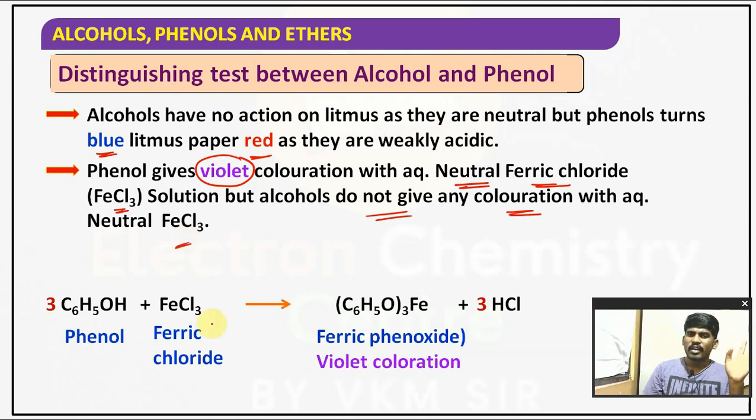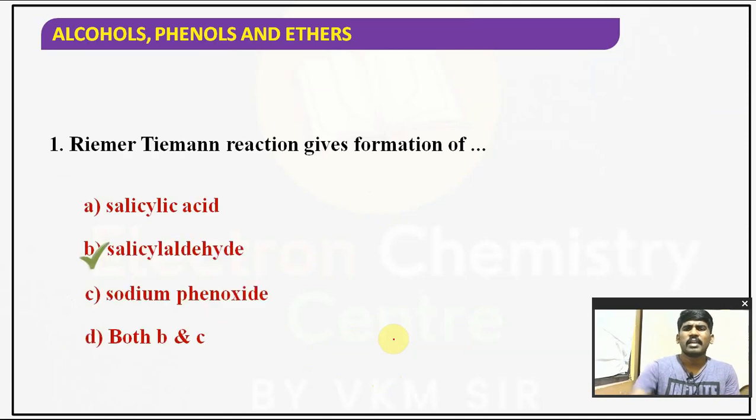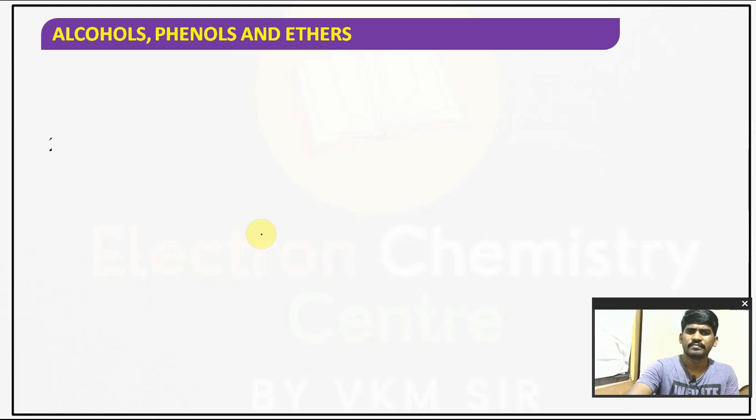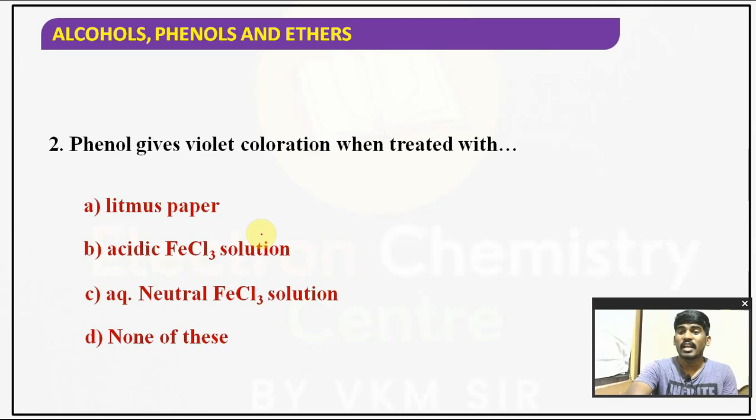Whenever phenol is treated with ferric chloride, it forms ferric phenoxide, that is, violet coloration is observed. Reimer-Tiemann reaction gives the formation of salicylaldehyde. Phenol gives violet coloration when it is treated with neutral FeCl3.